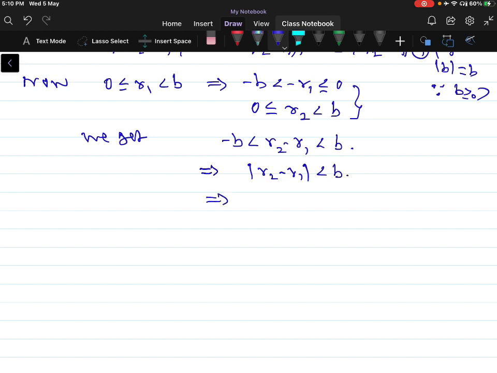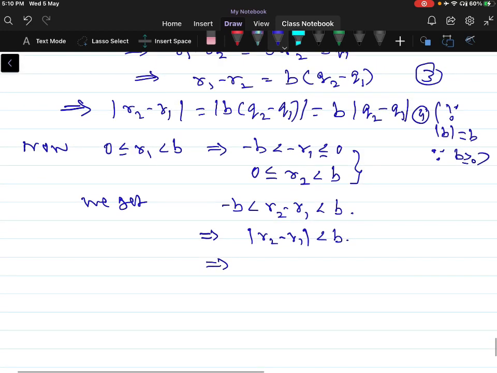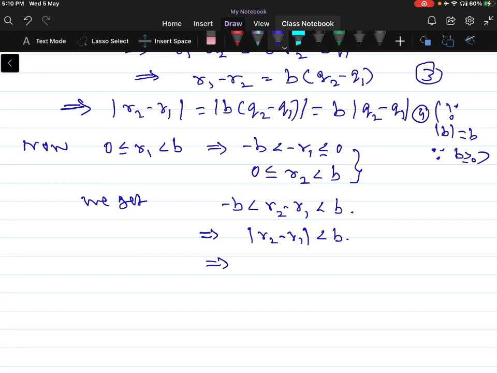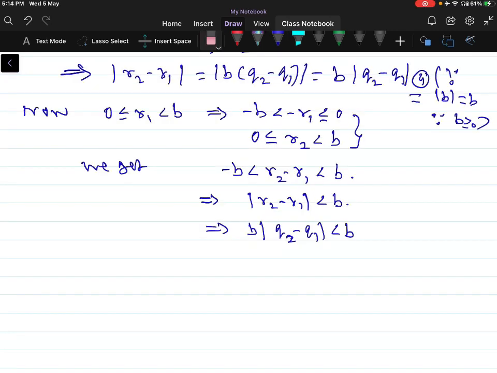Now, modulus of R2 minus R1, by using equation 4, is B times modulus of Q2 minus Q1, which is less than B. So this implies 0 less than or equal to modulus of Q2 minus Q1 less than 1.